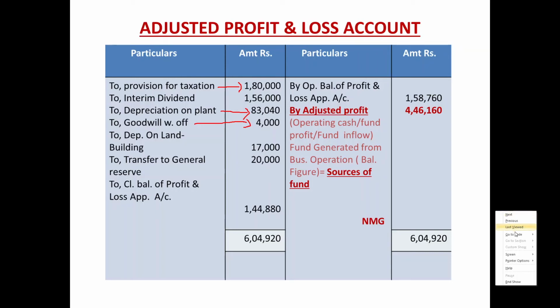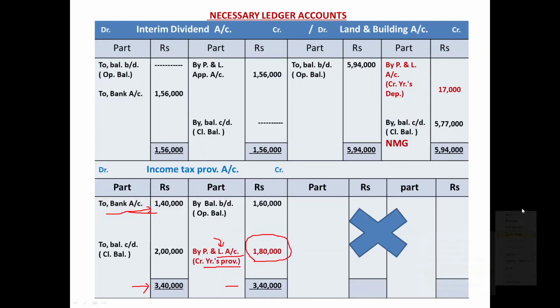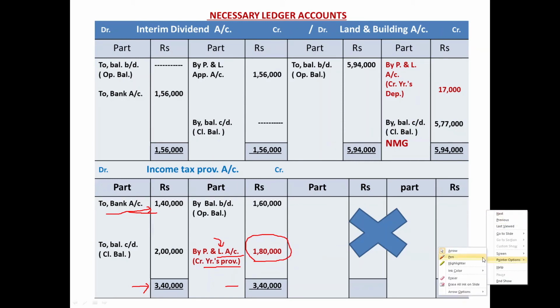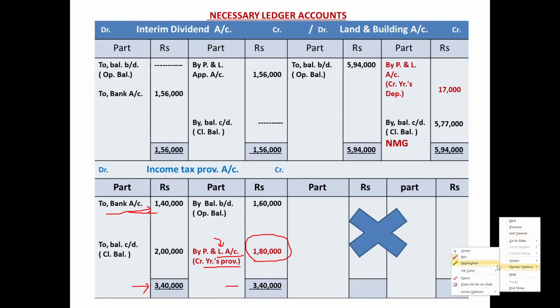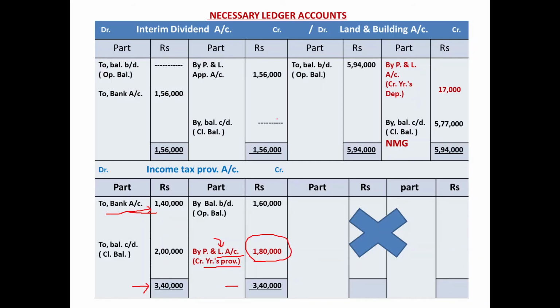Then interim dividend 1,56,000 has been paid in the current year. You know, dividend is a distribution of profit. So first JE, profit and loss appropriation account debit to interim dividend account credit. Then payment. Interim dividend account debited to bank account credited. Account is over. No opening, no closing balance.